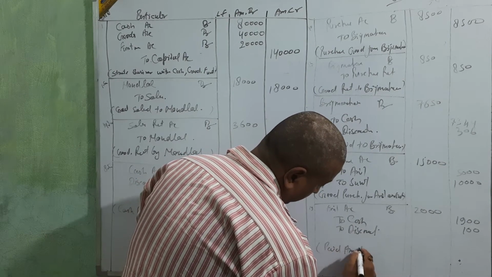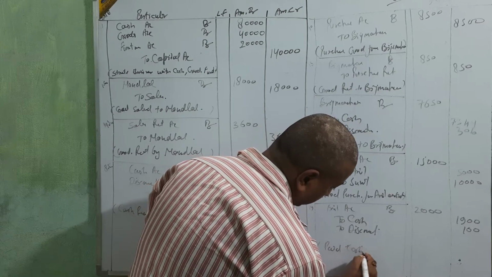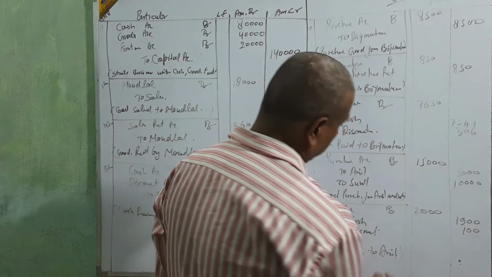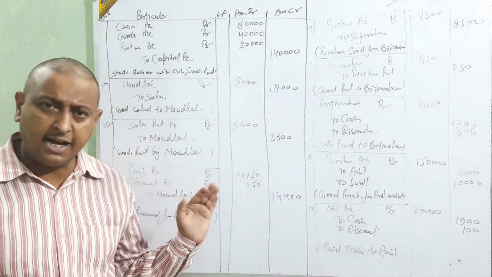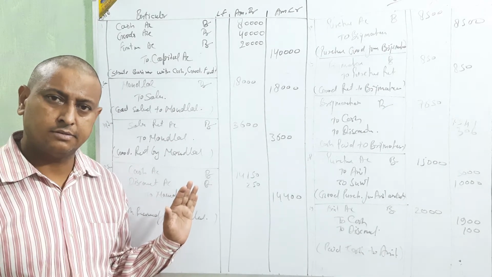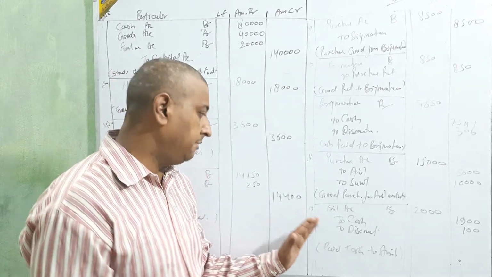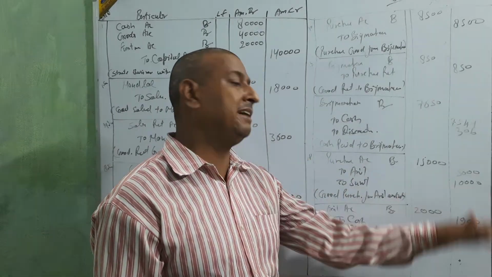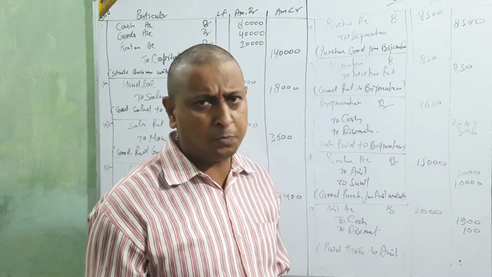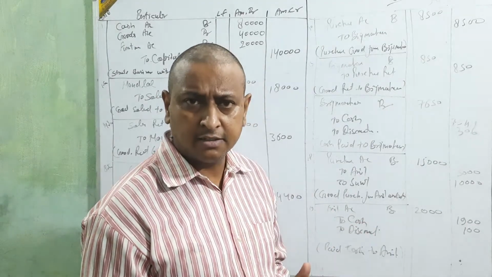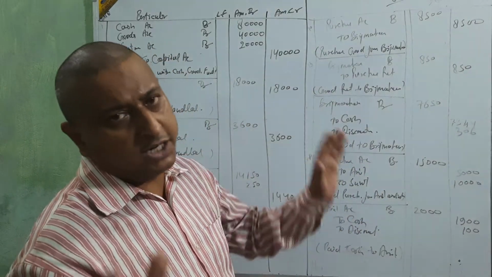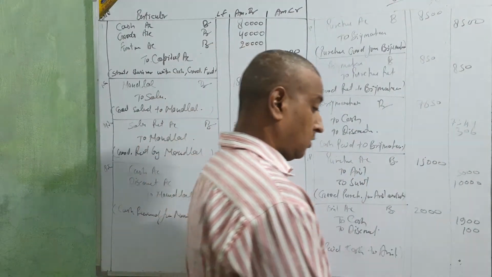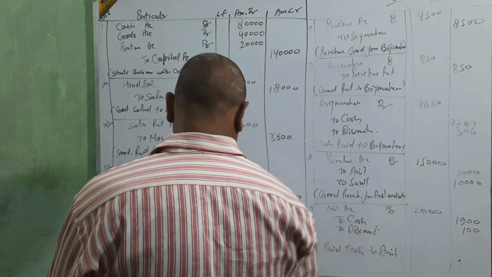Paid amount or cash to Anil. Okay, beta? Clear or not? Clear na? We are only going to pay Anil. It's okay. Here we needed to pay 5,000, but he is going to pay only 2,000. No problem. We are going to pay only 2,000. It means only 2,000 we are getting for the entry. Okay, beta? Then go for the next.